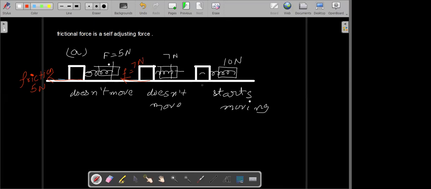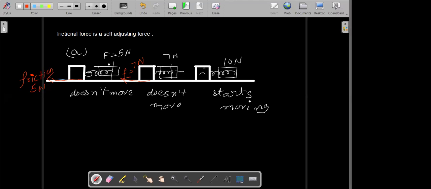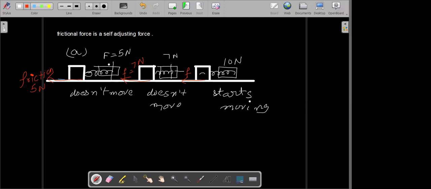Now what is the force of friction for the third one? 11 Newton or 10 Newton? If it has the same amount of newtons, it will not move. Sir, it doesn't move now. I think the friction should be less than 10 newtons. Yes, so for this one, your force of friction is less than 10 Newton. Anything less than 10 Newton.